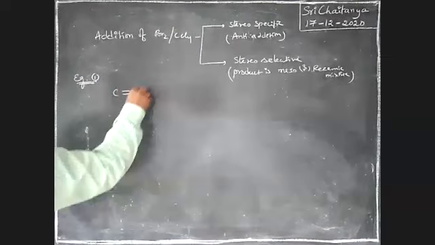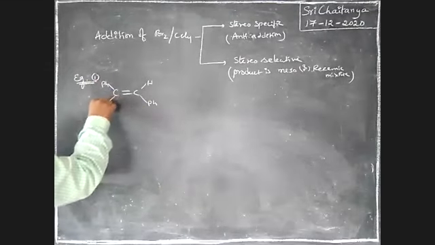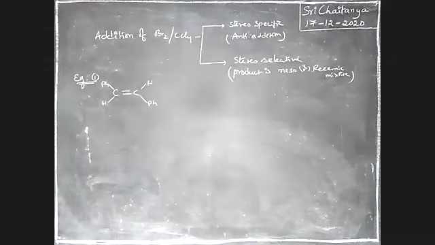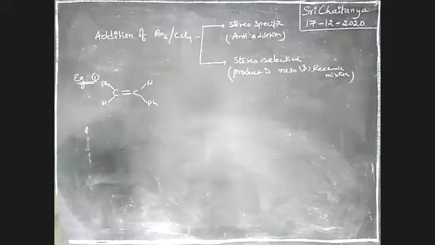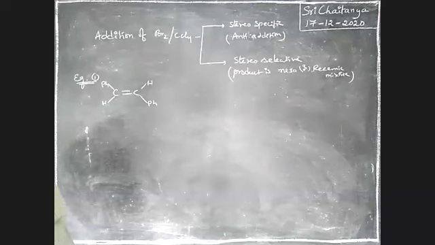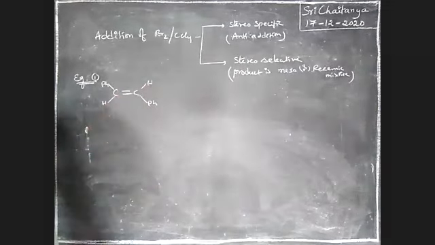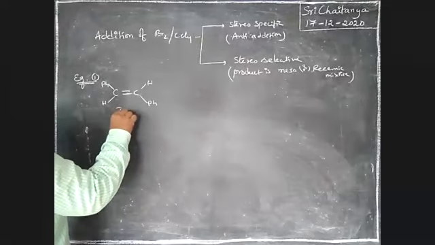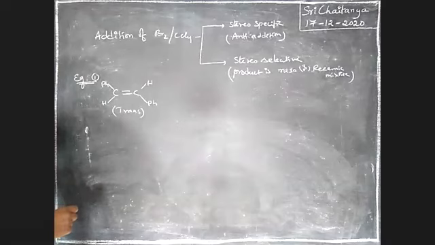See here, boys. C double bond C, Ph, H, Ph, H. Is this a cis compound or a trans compound? Tell me. Waiting for you. Yes, the two Ph are on opposite sides, so these two are on the same side. That is, it is a trans compound, boys. It is a trans alkene.